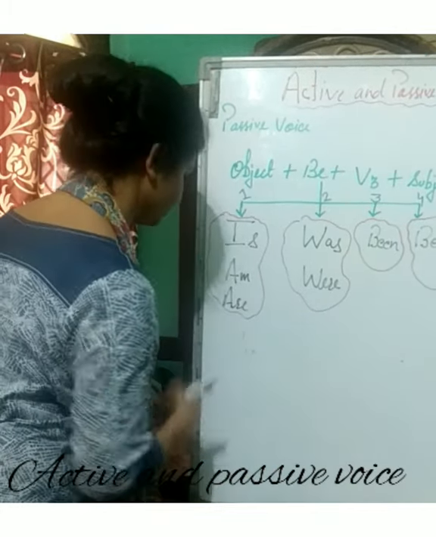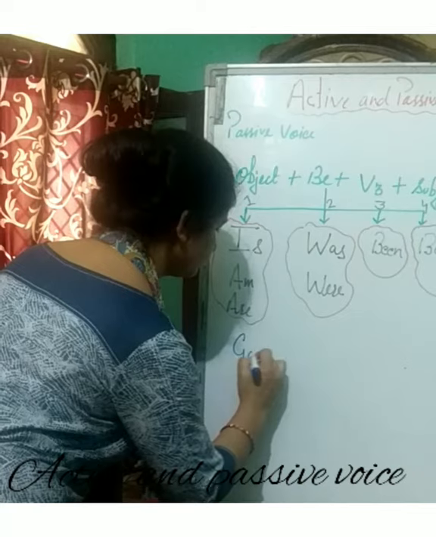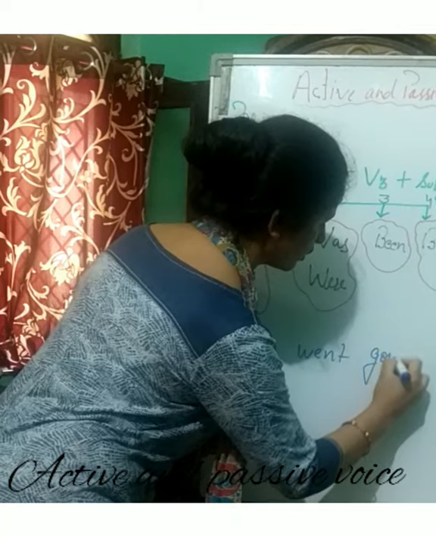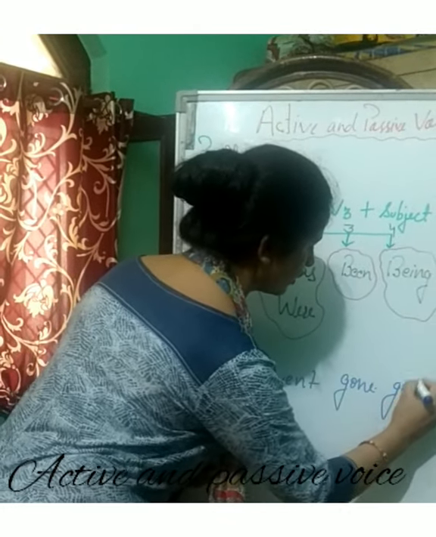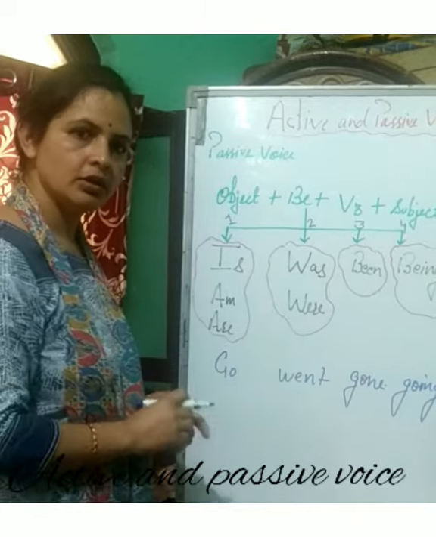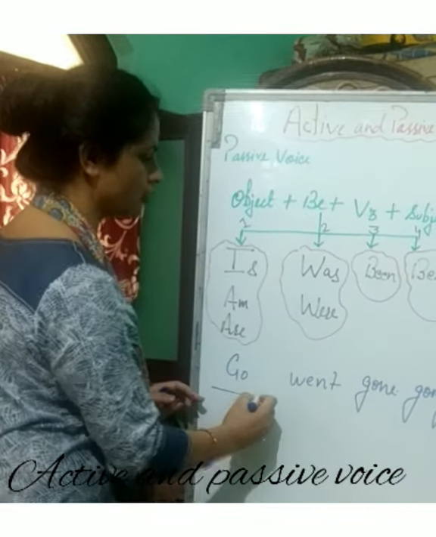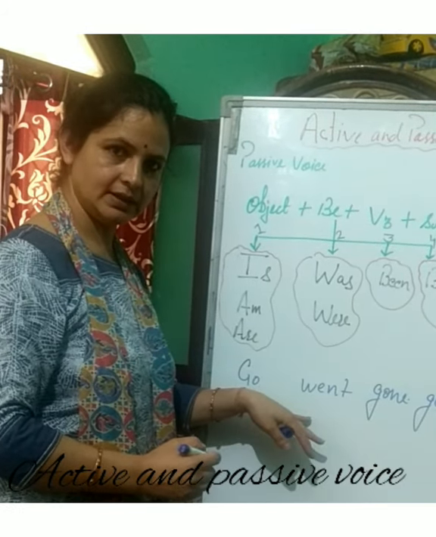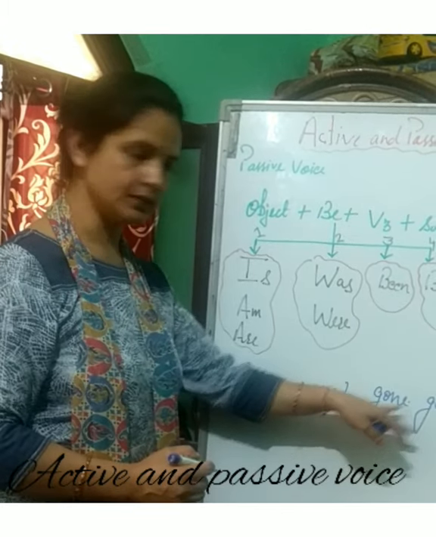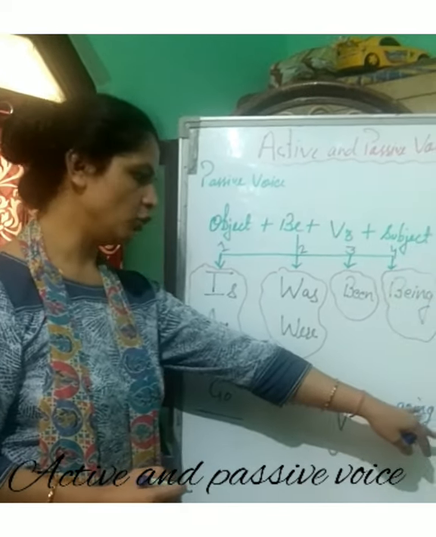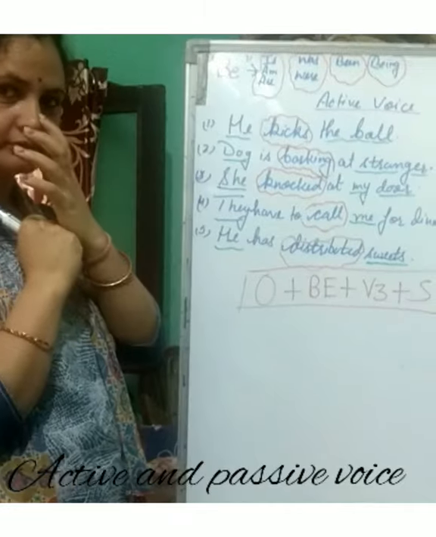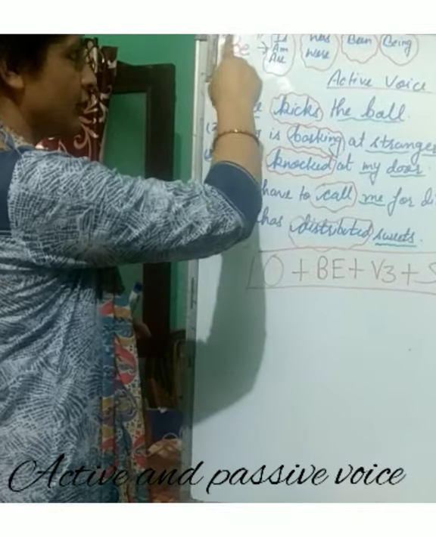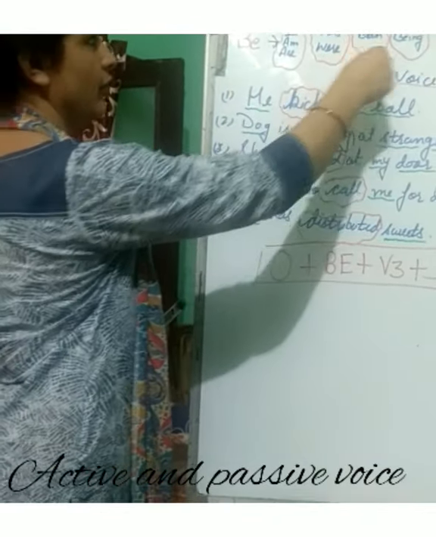Here go, went, gone, and here going. So we have classified this go verb in its four forms. Go is first, went is second form, gone is third, and going is go plus ing. Here I have classified the forms of be verb, children, you can see.